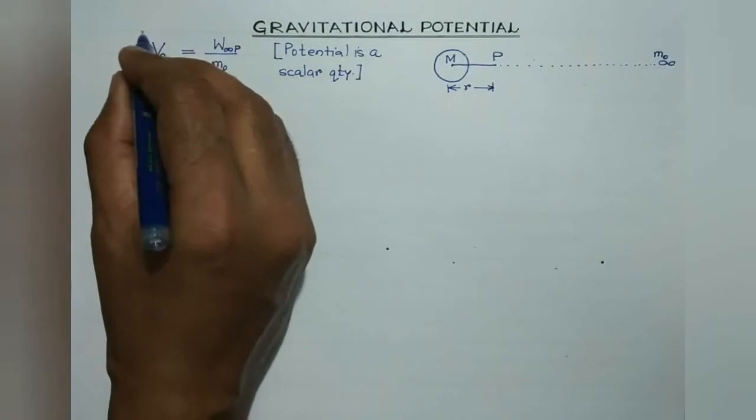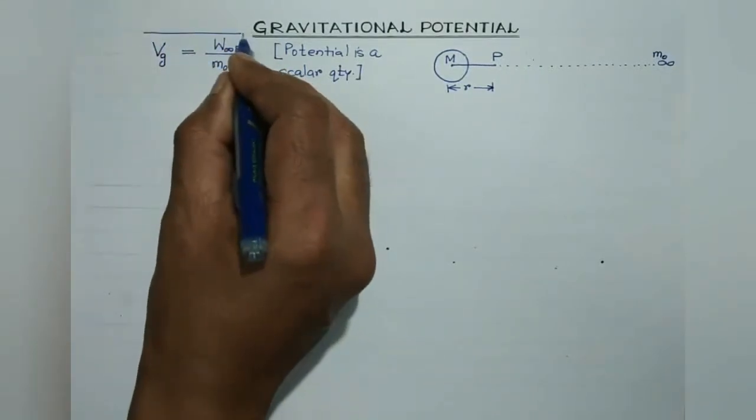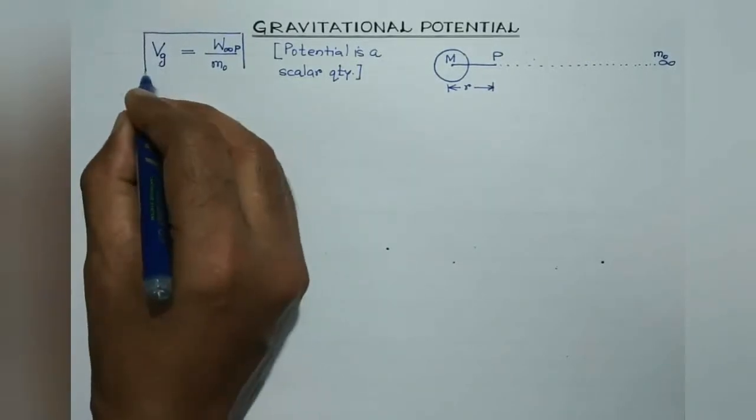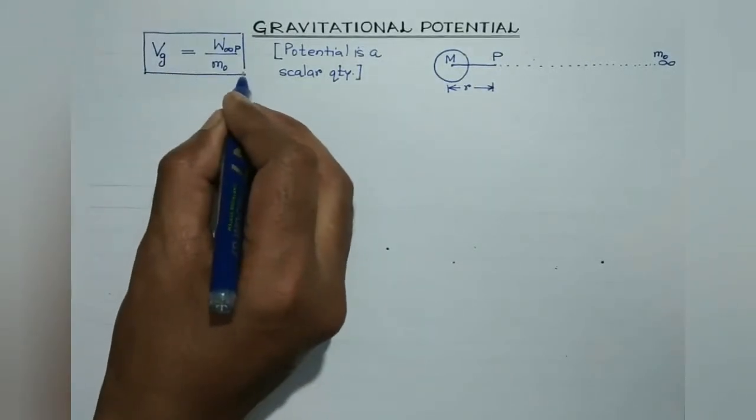So this is the basic expression for the gravitational potential. We'll be using this expression to derive a relationship.